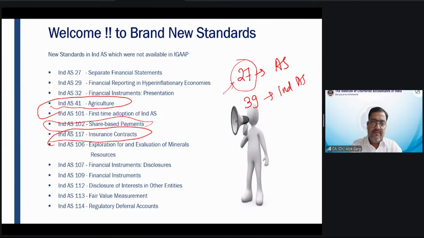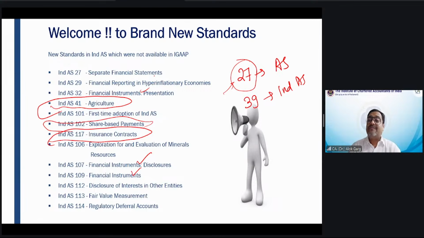Financial instrument: 107, 109, 32. Friends, we don't have any standard on financial instruments in our accounting standard. Now we have 3 standards on financial instruments. Right. Sir, we do have AS 30, 31, 32. So my dear friends, AS 30, 31, 32 was never notified. It is not even recommendatory in nature. But Ind AS 32, Ind AS 107, Ind AS 109, these standards have been notified. Is that clear, my dear friends?